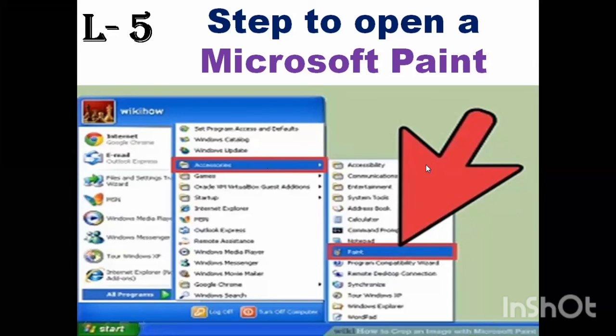Sir, this question answer right. No need to write now. No need now. You start yourself. It will come. Now this is the steps to open Microsoft Paint. Okay.